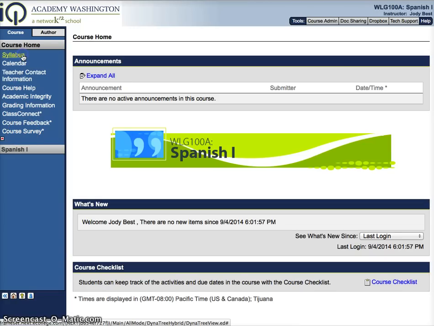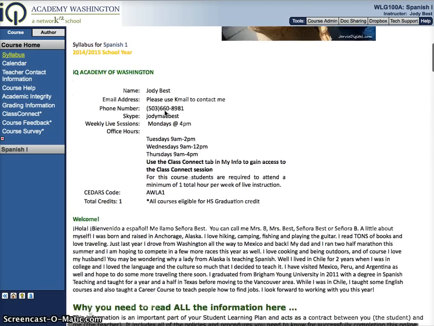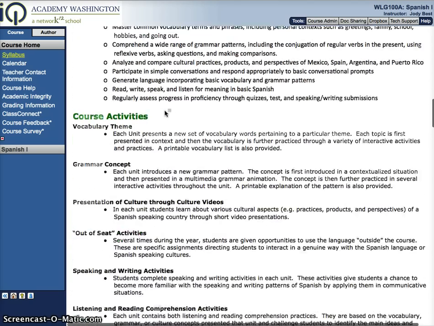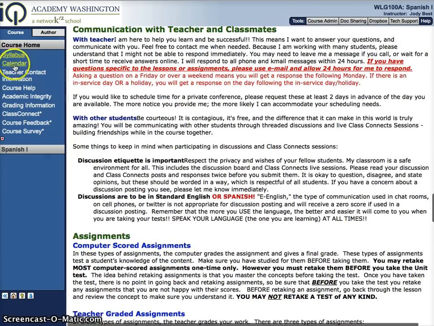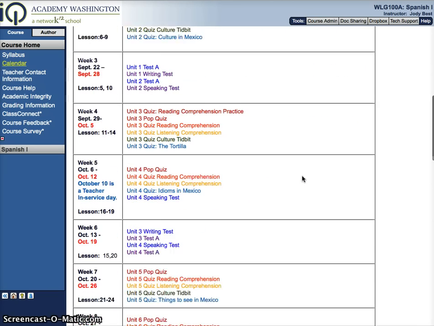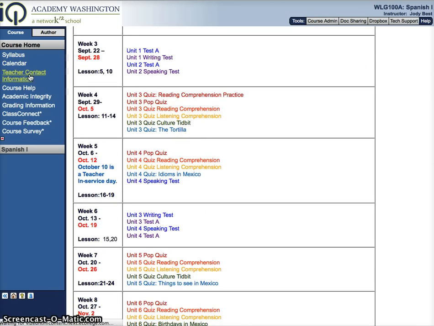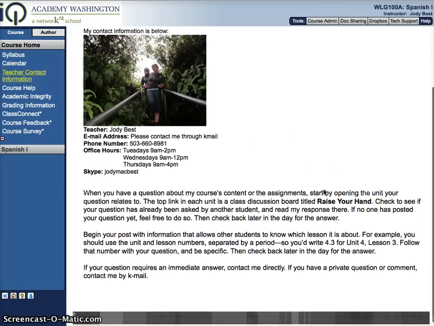So, if you want to click on the syllabus, this is the syllabus that I sent you all by K-mail, and it gives you all the information you need, so if you ever need to refer back to it, this is the place to go. The calendar is right here, which will tell you all the work that's due every week. Teacher contact information, just in case you forgot where it was, is right here as well.